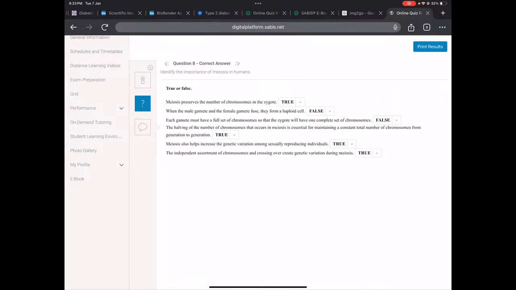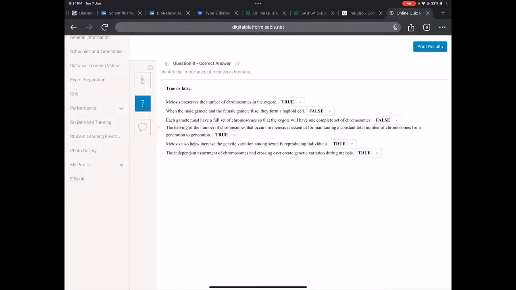Okay, meiosis preserves the number of chromosomes in the zygote. True, when the male gamete and female gamete fuse, they form a haploid cell. That is false. They produce a diploid cell. Okay, remember, haploid gametes form a diploid. Each gamete must have a full set of chromosomes so that the zygote will have one complete set of chromosomes. That is false.